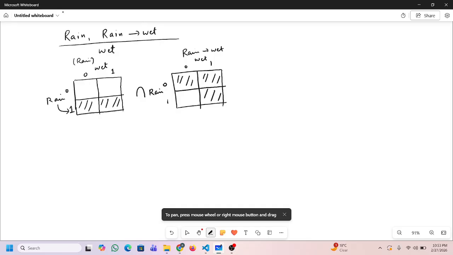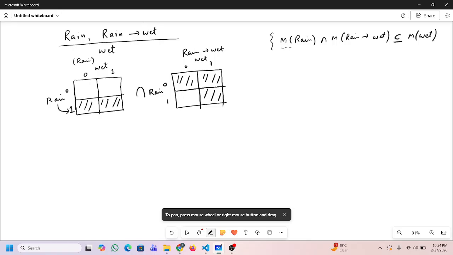So what I need to show is that the model of rain, intersection the model of rain implies wet, is a subset of the model of wet. If this holds, then I can say that this is sound. Can you think why this thing tells us that it is sound?